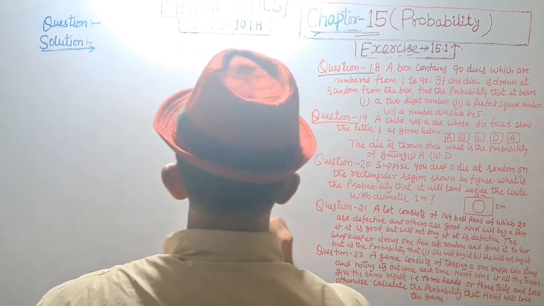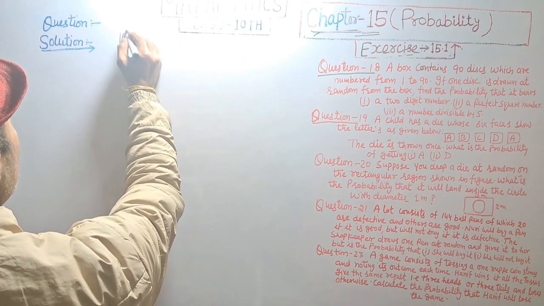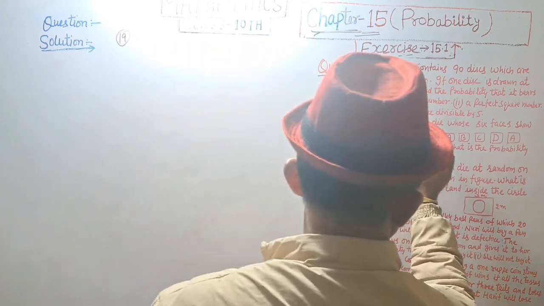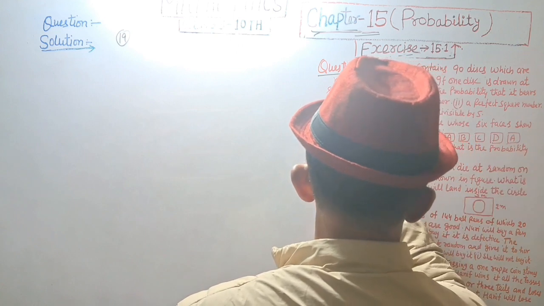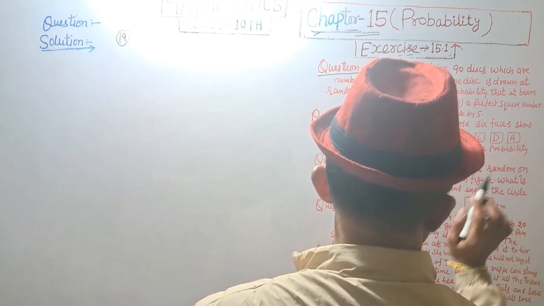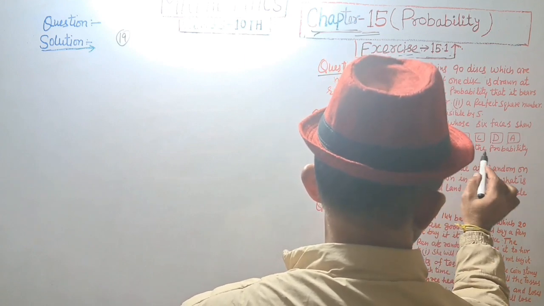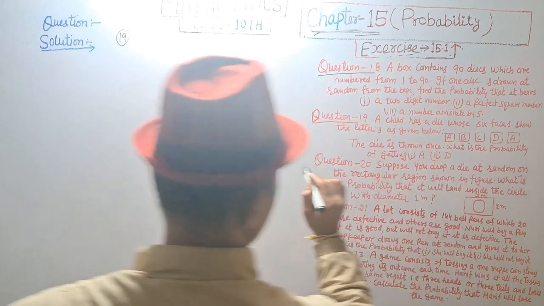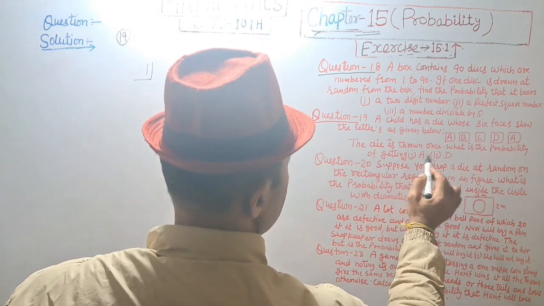Question number 19. A child has a die whose 6 faces show the letters as given below: A, B, C, D, A. A die is thrown once. What is the probability of getting A and D? What is the probability of getting A?